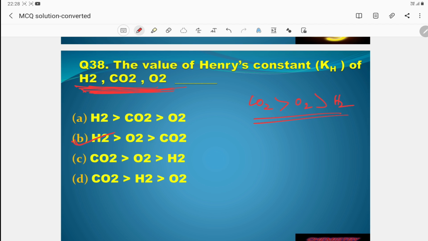Higher the solubility, lower is the Henry constant. So hydrogen solubility is very less, so its Henry constant is more. So H2, then O2, then CO2. Greater the solubility, lower is the Henry constant.